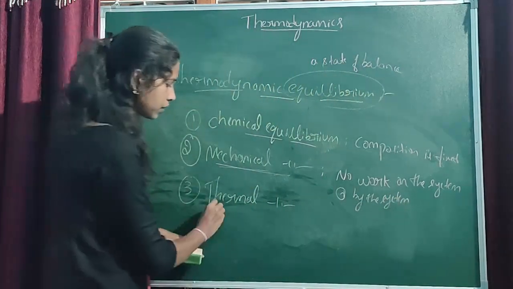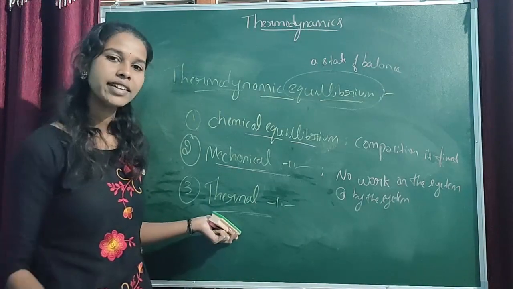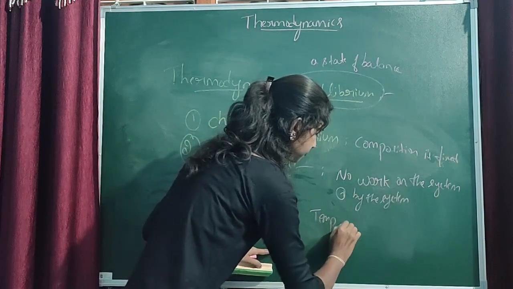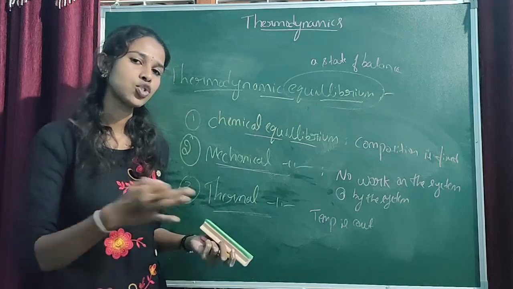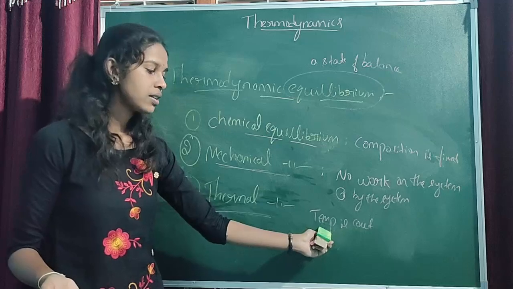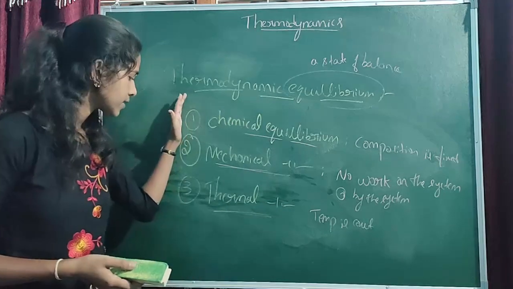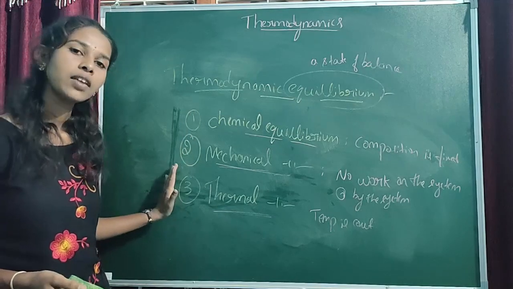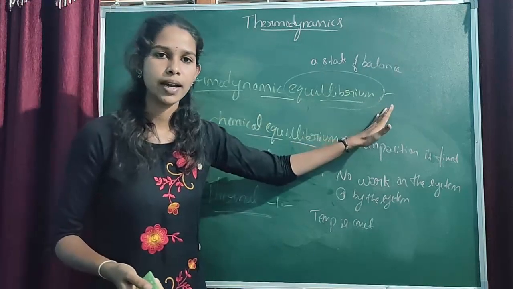Now, the third type of thermodynamic equilibrium is thermal equilibrium. Thermal equilibrium means the temperature is constant. That means no heat is exchanged between system and surrounding, so the temperature becomes constant. Then we can say that that system is in thermal equilibrium. When a system attains all these three types of equilibrium, we can say that that system is in thermodynamic equilibrium state.